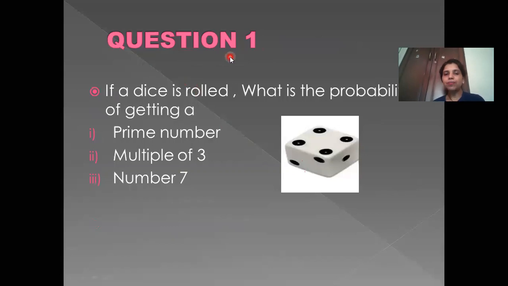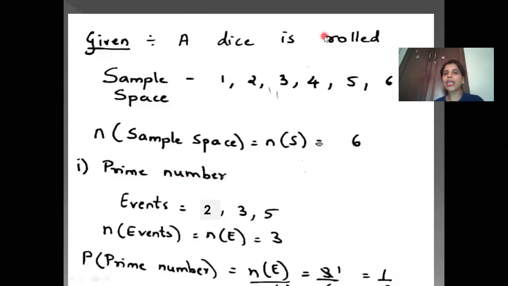Now question 1. If a dice is rolled, singular is dice, plural is die, remember this. If a dice means single dice is rolled, what is the probability of getting a prime number, multiple of 3 and number 7? So now how to go about this sum? So first you have to write as a dice is rolled. So the sample space is 1, 2, 3, 4, 5, 6 because these numbers will be displayed. So number of sample space is 6, that is n(S) is 6.